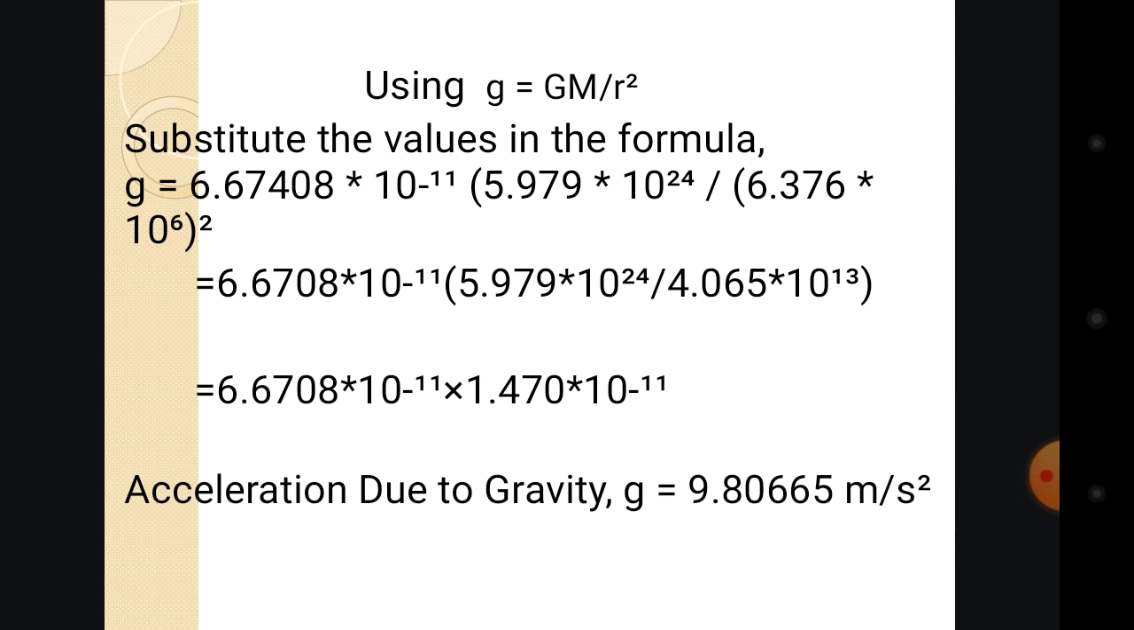So if we multiply 6.6708 times 10 to the power of minus 11 by 1.470 times 10 to the power of minus 11, we will end up with 9.80665 meter per second square. So acceleration due to gravity, small g, is equal to 9.80665 meter per second square. So this is how the value of acceleration due to gravity is found.